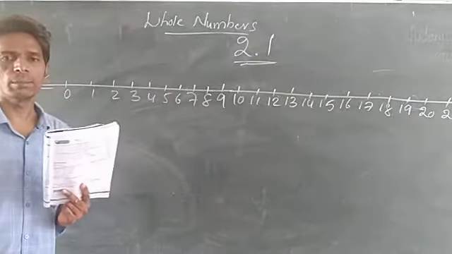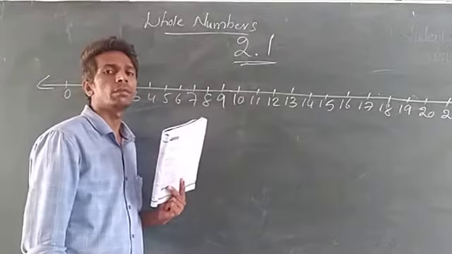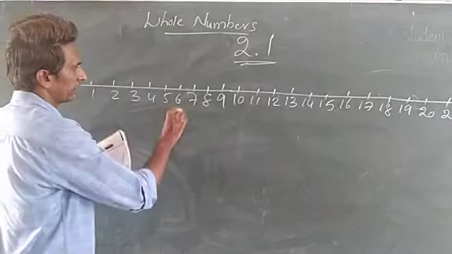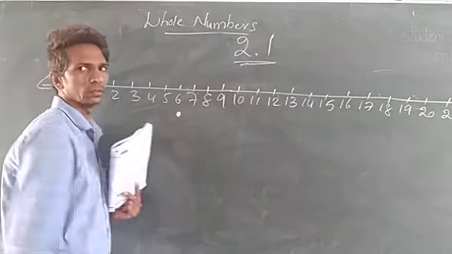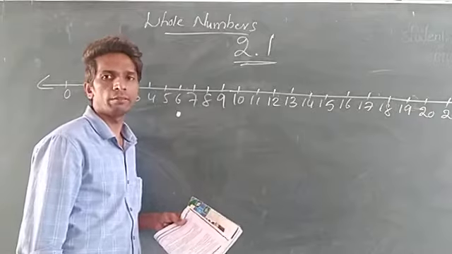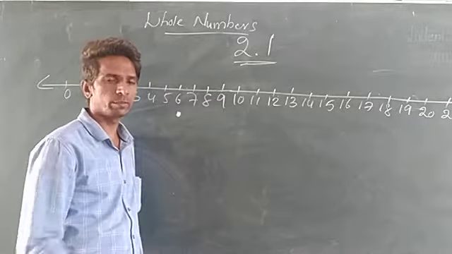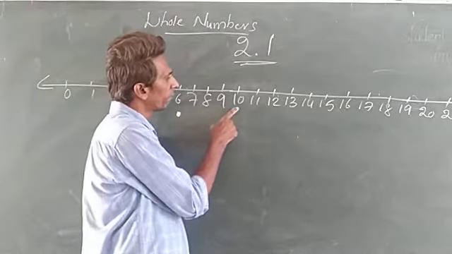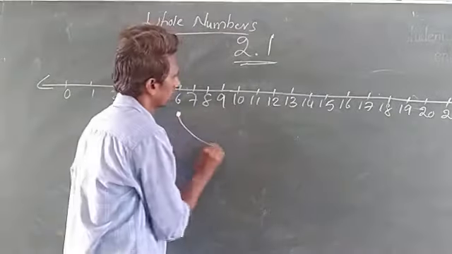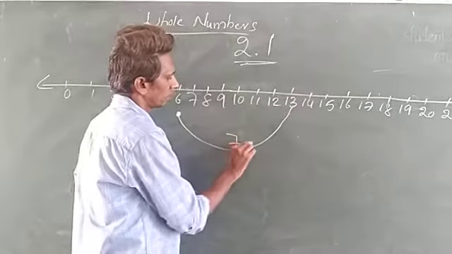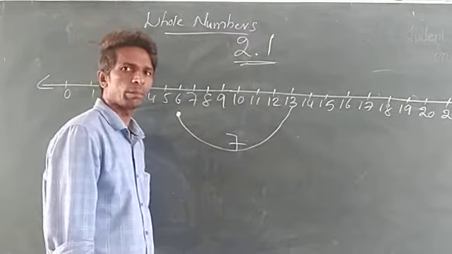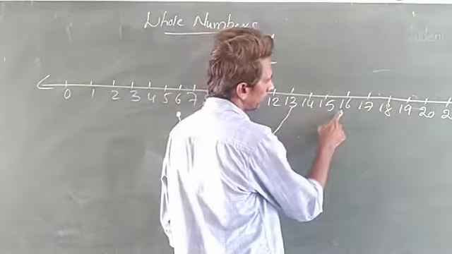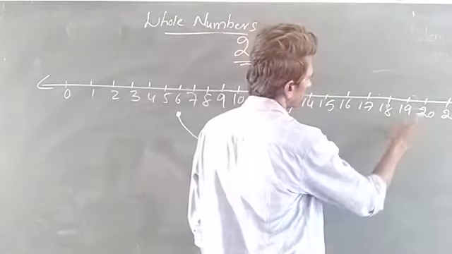See the first question: 6 plus 7 plus 7. You take the first number 6 as the position. After 6, you want to add 7. Addition means you go to the right side. 7 numbers: 1, 2, 3, 4, 5, 6, 7. Next, they gave plus 7. Again you go right side: 1, 2, 3, 4, 5, 6, 7.